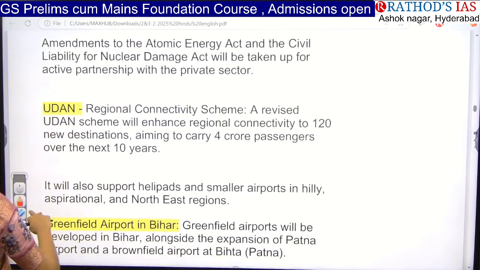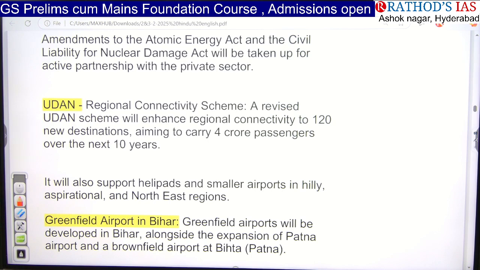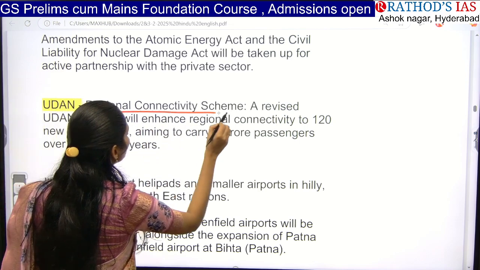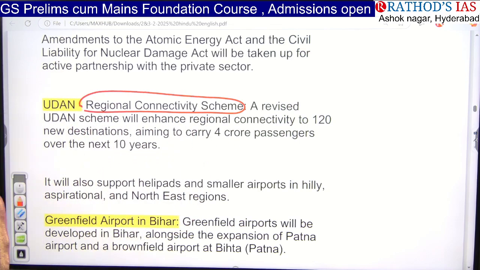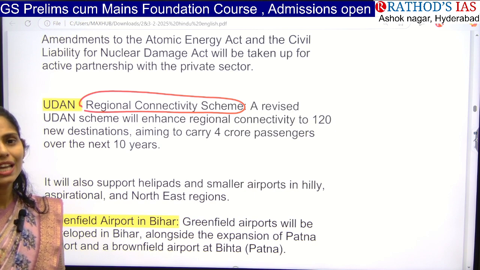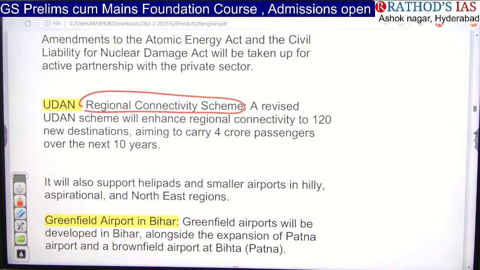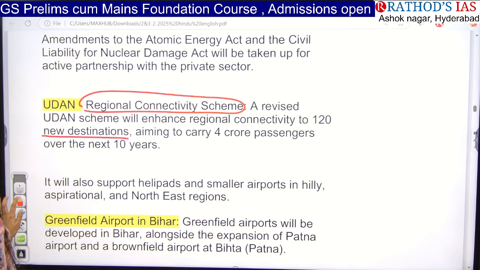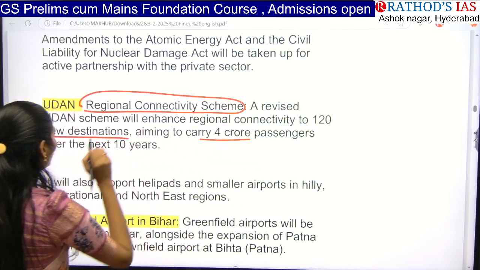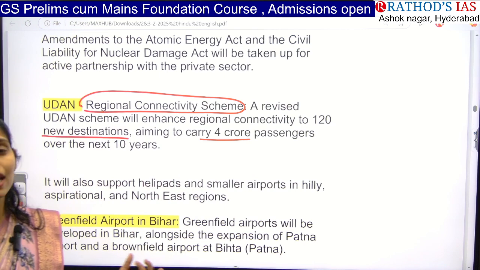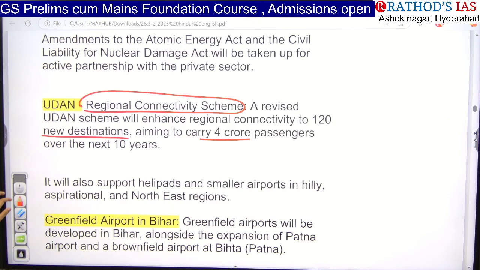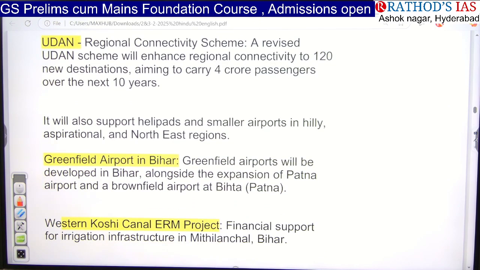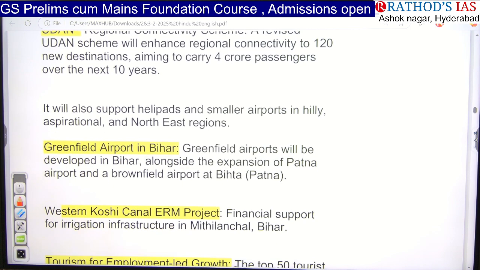And if you see, next one is the UDAN scheme, that is Ude Desh Ka Aam Nagrik scheme. It is also called the Regional Connectivity Scheme. Under this, the government is trying to provide very affordable airfare services for the people, and we are going to add a further 120 new destinations under this scheme. The important aim of this scheme is to carry 4 crore passengers under these air services over the next 10 years. And it will also support helipads and small airports in hilly and aspirational and some northeastern regions as well.